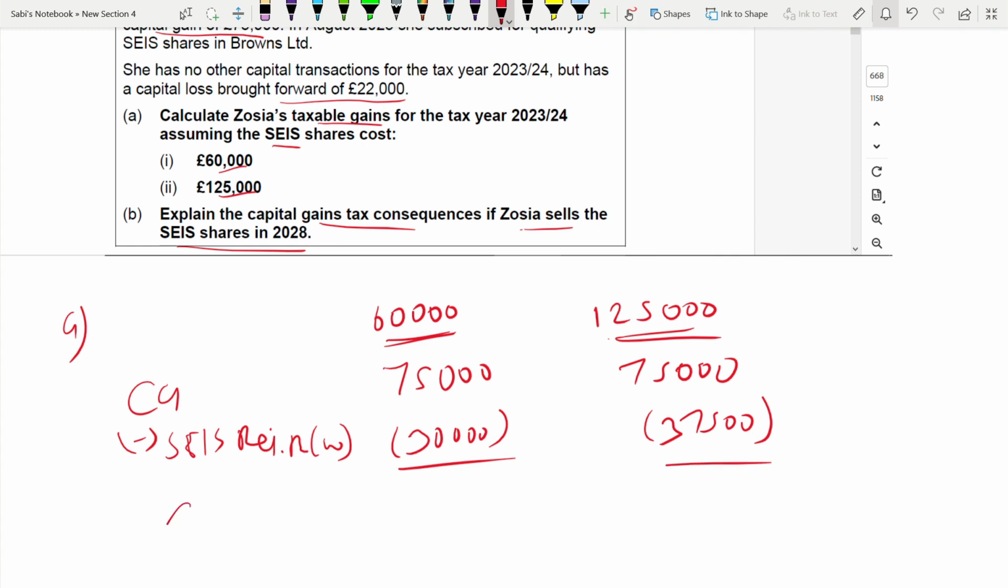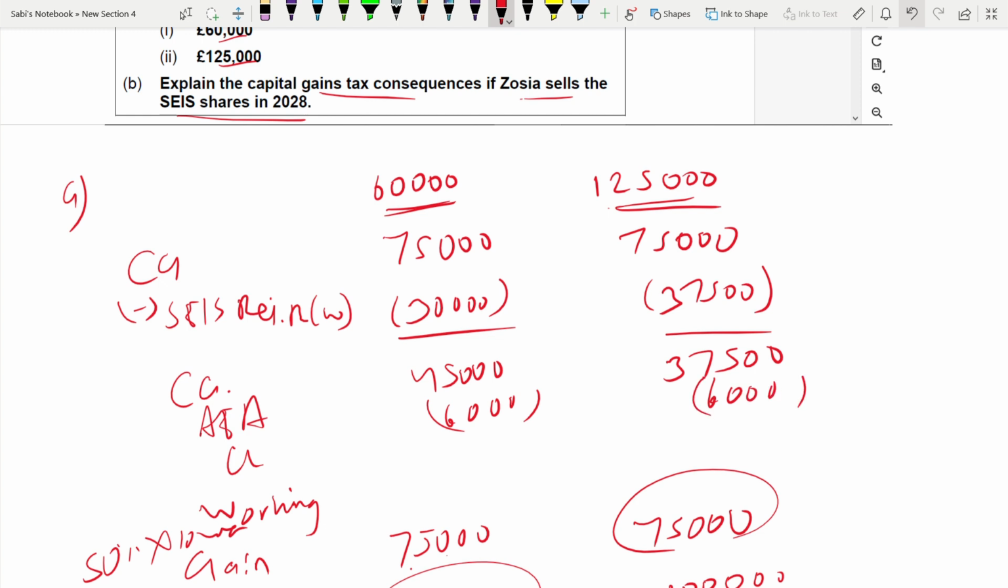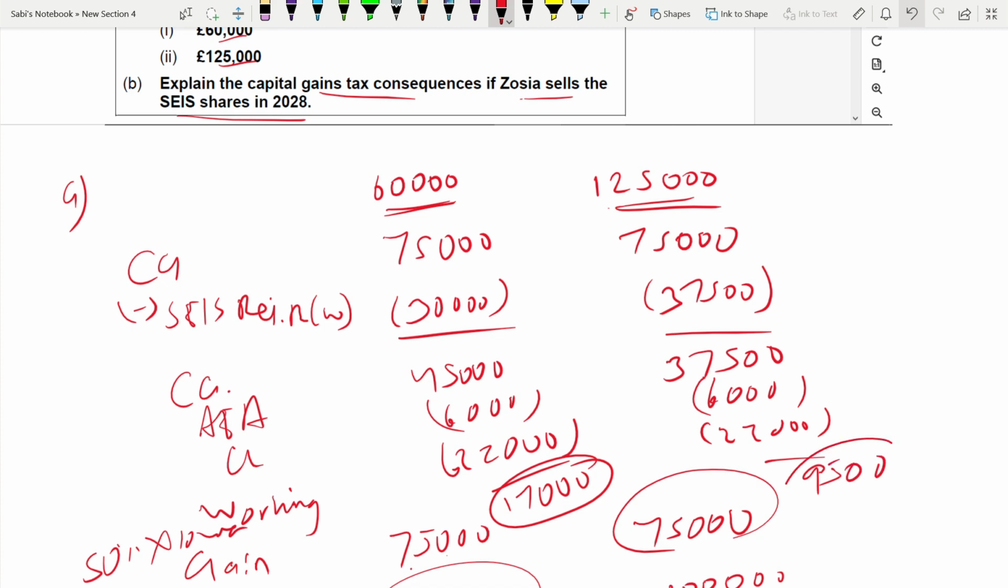Now the chargeable gain: 45,000 and 37,500. Now we'll deduct the annual exempt amount and capital loss. So it is 6,000 and 6,000. And here it is 22,000 and 22,000. The capital loss is 22,000. So 17,000 and 9,500 is the taxable gain.